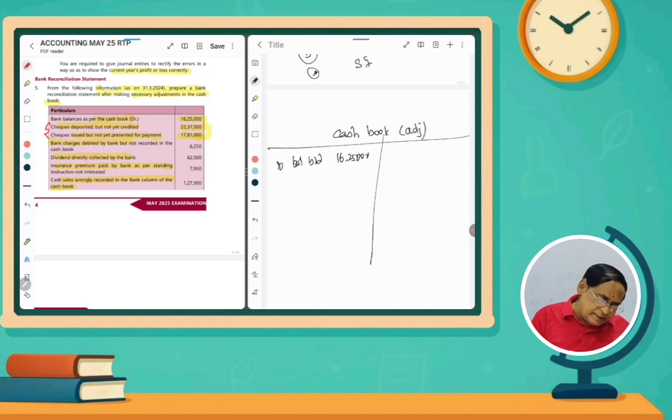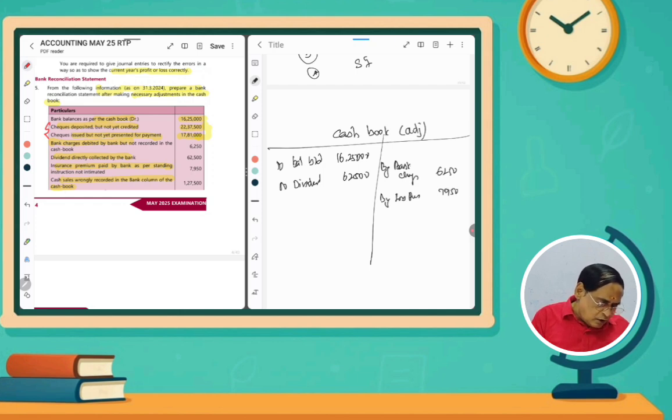Bank charges we will adjust in the cash book itself. So by bank charges, 6,250. Dividend directly collected is a receipt, so to dividend, 62,500. Insurance premium paid is a payment, so we will adjust it in the cash book itself: by insurance premium, 7,950.